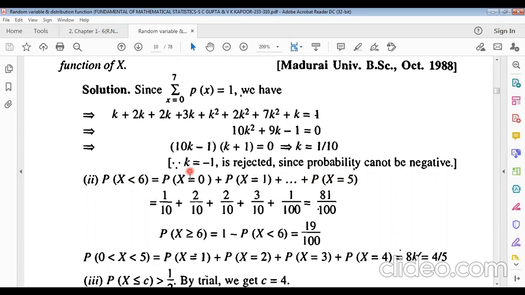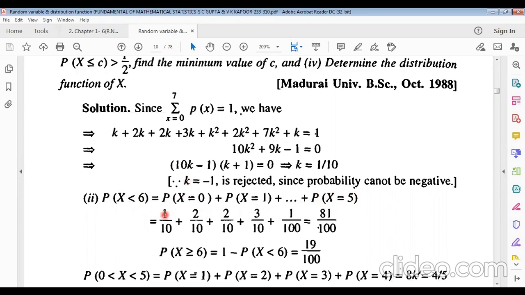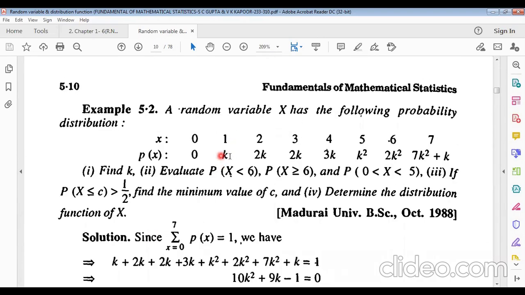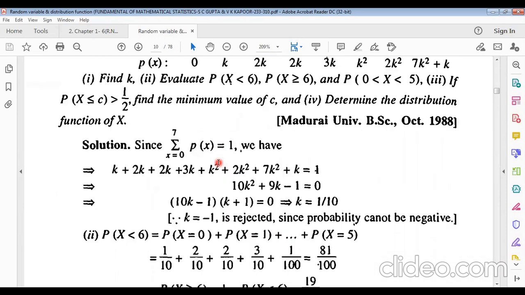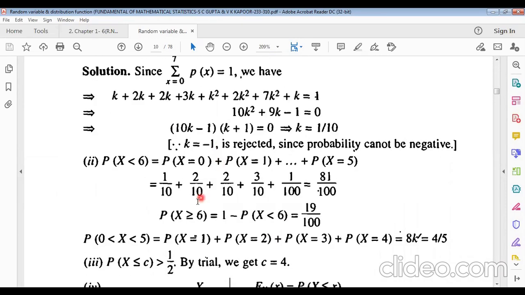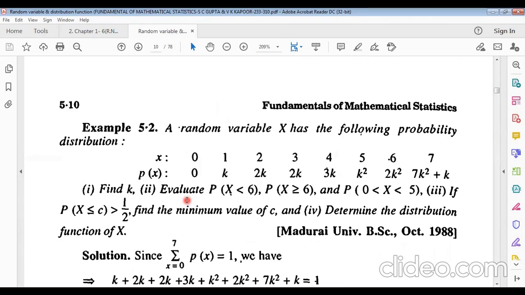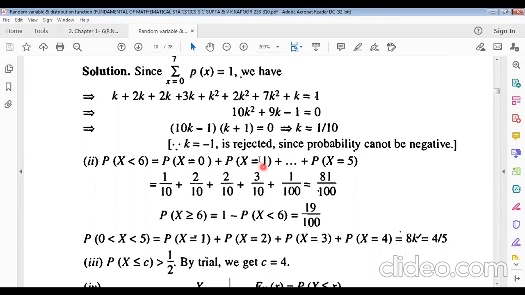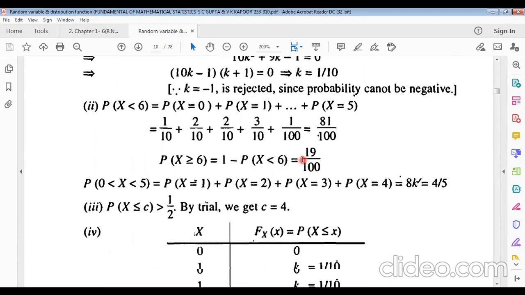Now, what will the probability of x equals 0 be? Favorable space divided by total space. For x equals 0, the probability will be 0. For x equals 1, the probability is k, that is 1 by 10. For x equals 2, it is 2k. X equals 3, also 2k. X equals 4, thrice k.